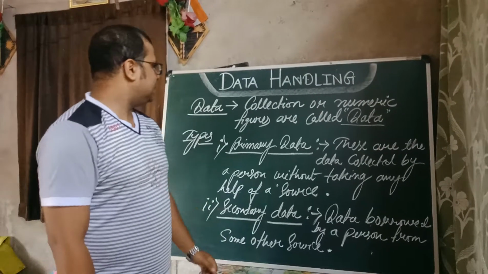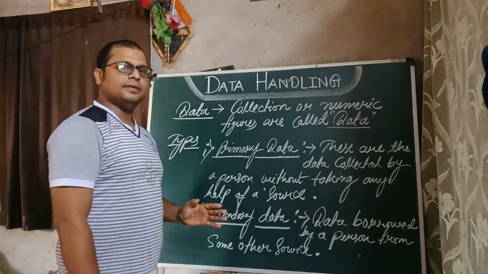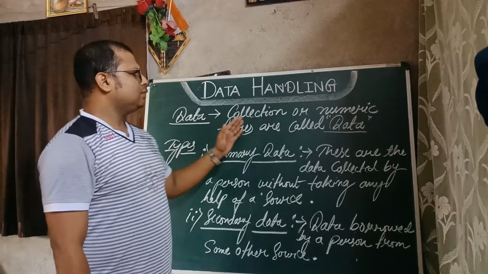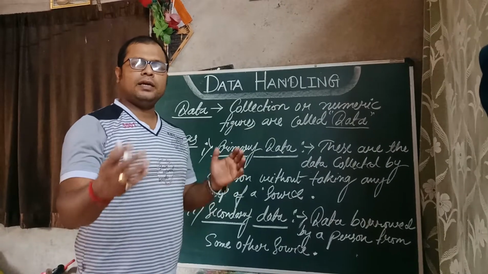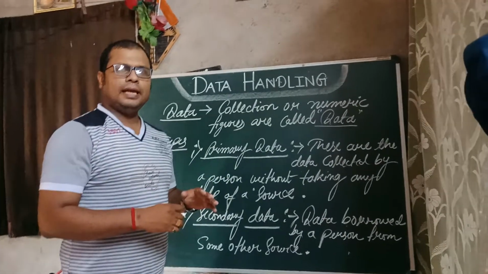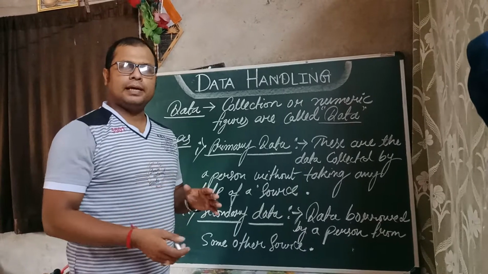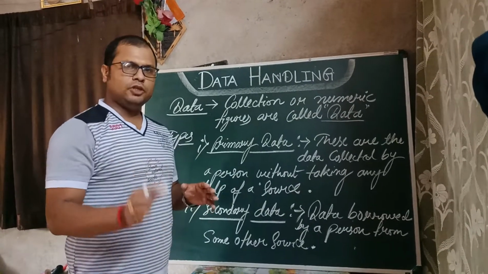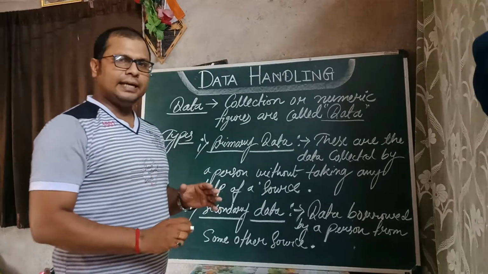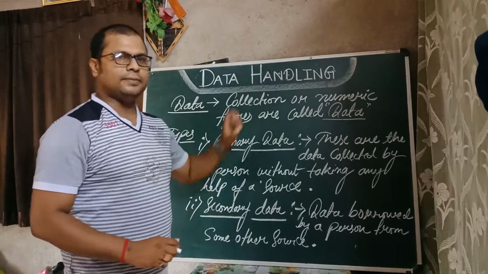So now we'll try to understand what is data and what are the types of data. Data is the collection of numeric figures that we are given in the questions, like marks of a particular class or the wages of different workers. The numeric values that you are getting there are called data.